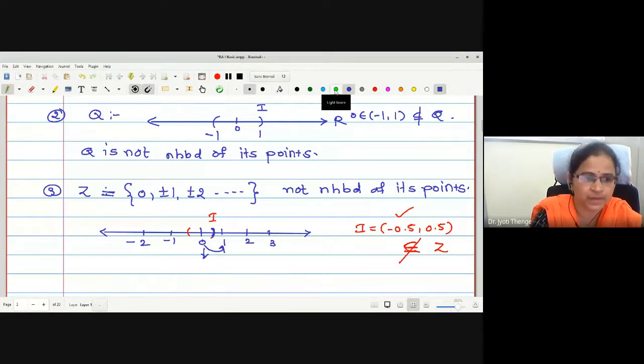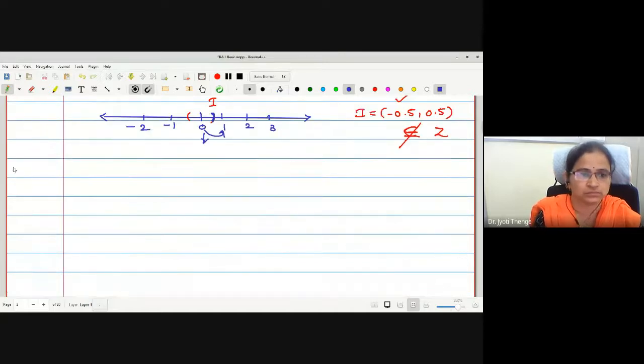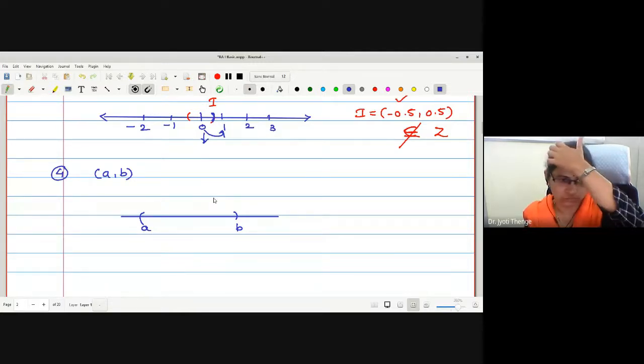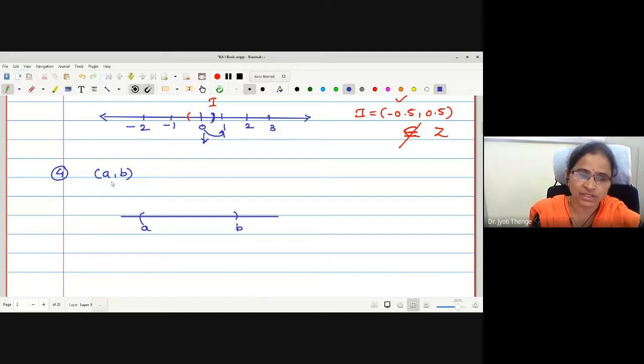Okay? Let me ask you one more example. Suppose I am giving you an open interval AB. Whether this open interval AB is a neighborhood of each of its points. Whether this open interval AB is a neighborhood of any arbitrary point in this interval.